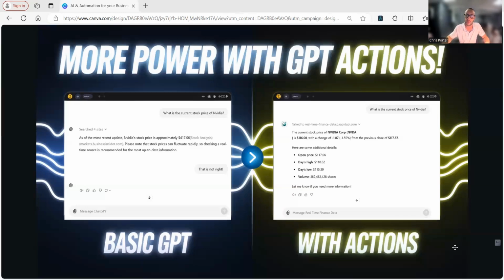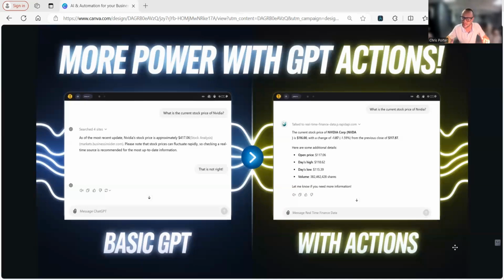So at the time of doing this recording, I have another GPT that I created. It's called real-time finance data. And with that GPT, it actually uses an API endpoint from Yahoo Finance, okay? So it can gather that real-time information from that API action and actually look at the real price of NVIDIA at the time.